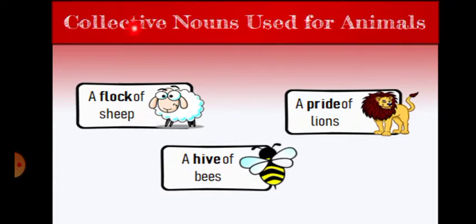Collective nouns used for animals: if a lot of sheep are gathered at a place, we will call it a flock of sheep. A pride of lions, a hive of bees. When so many bees are staying together at a place, we call it a hive of bees. A pride of lions. These collective nouns are used for animals.